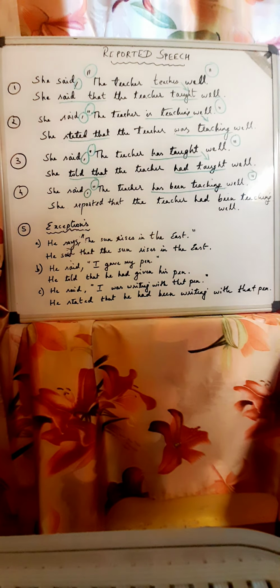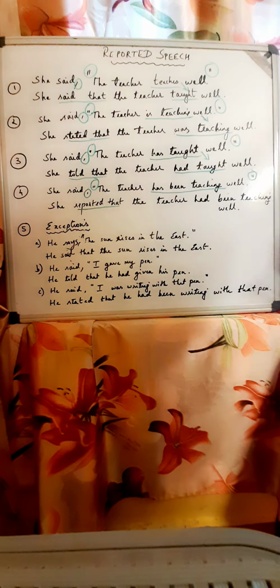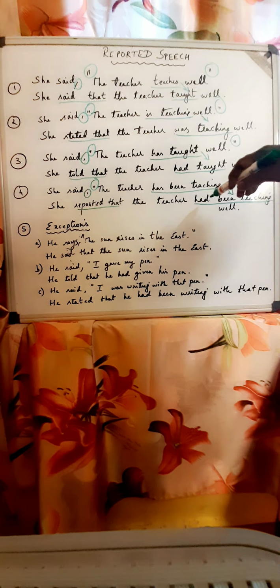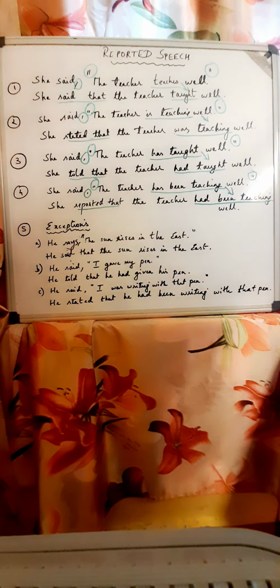Fourth example. She said, comma, inverted commas, the teacher has been teaching well. Full stop, close inverted commas. Has been teaching, present perfect continuous. She reported that, this is our reporting verb, the teacher had been teaching well. Okay, so present perfect continuous has changed to past perfect continuous.